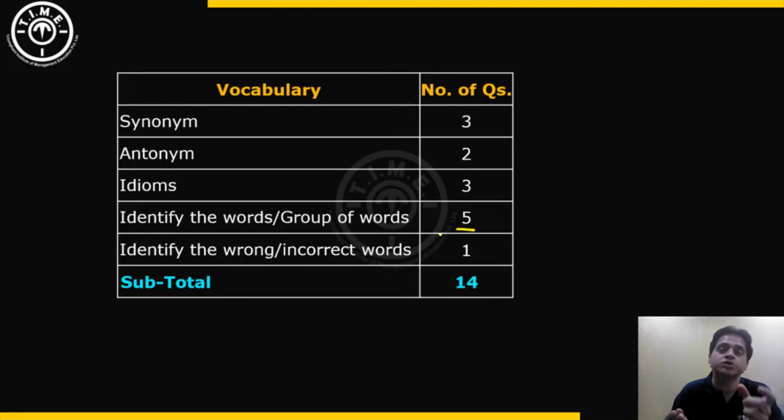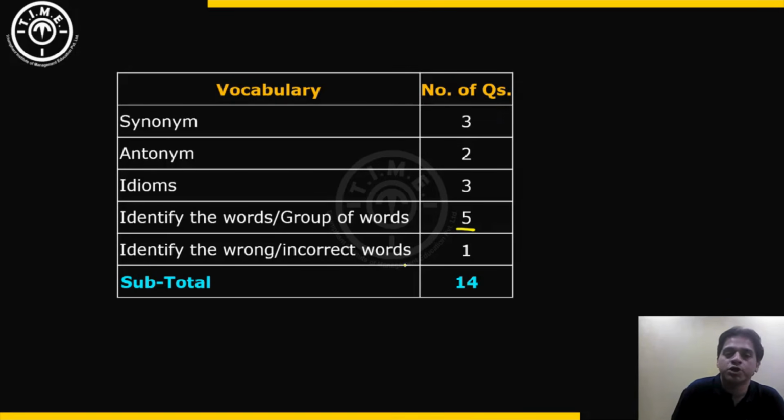So for each of those bold words in the paragraph, there was one question asked with 5 options given, and you have to decide whether the word that was highlighted was correctly placed in the paragraph, or was appropriately used in the paragraph, or was to be replaced by one of the options.